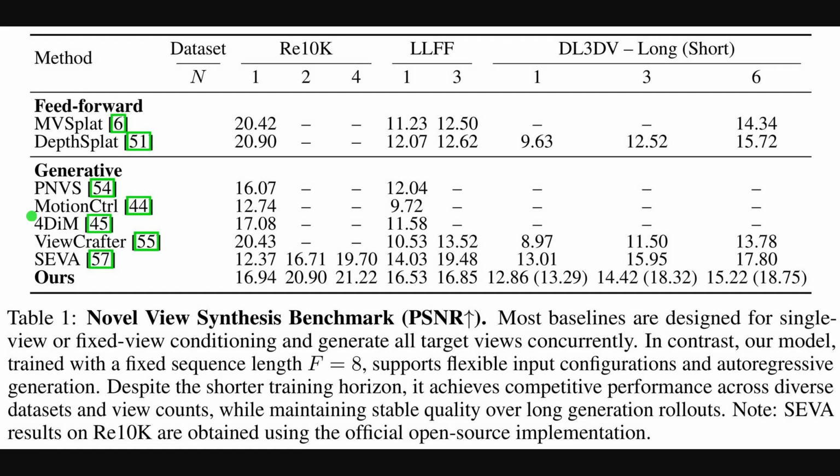Table 1 reports benchmark PSNR across Re10K, LLFF, and DL3DV comparing feed-forward to generative baselines. The entries show that the method matches or surpasses several generative systems, with strong scores on Re10K at n equals 2 and 4, and solid results on LLFF and DL3DV. The caption emphasizes flexibility because a single model handles different input counts and long rollouts while maintaining quality.